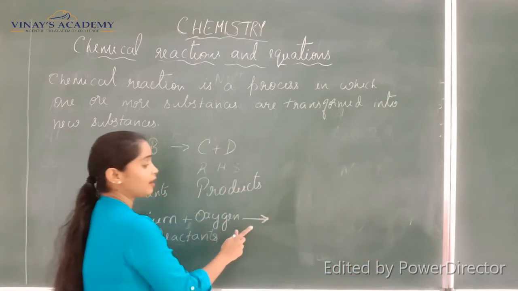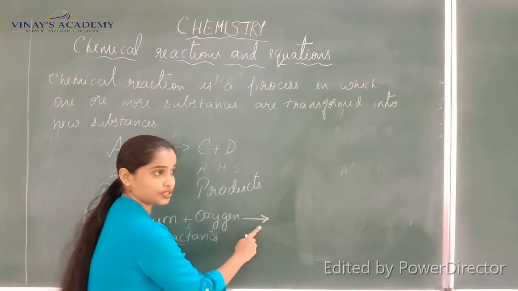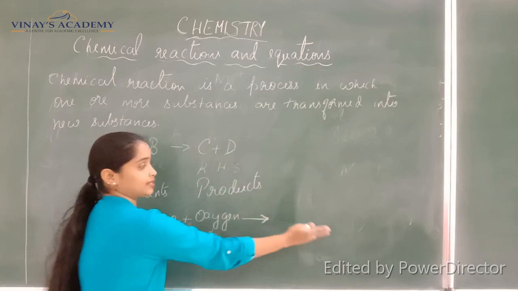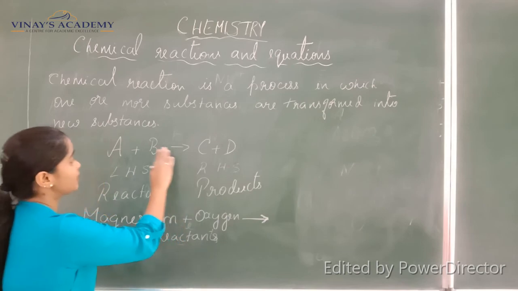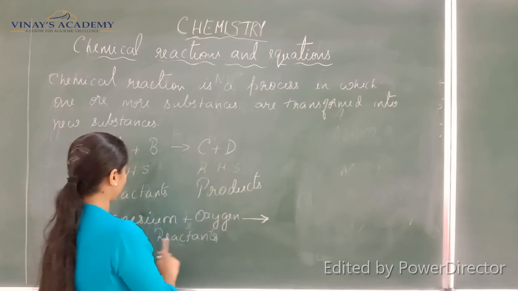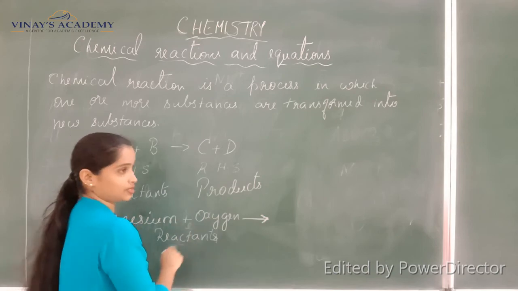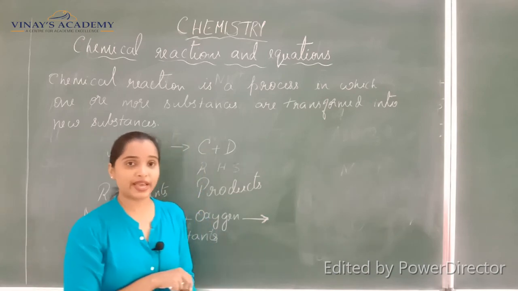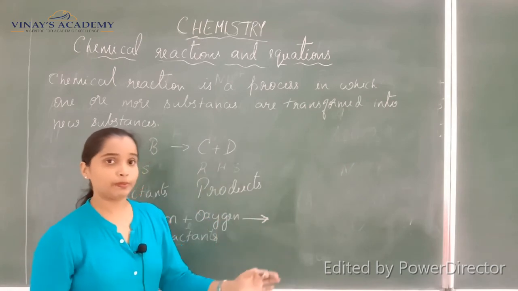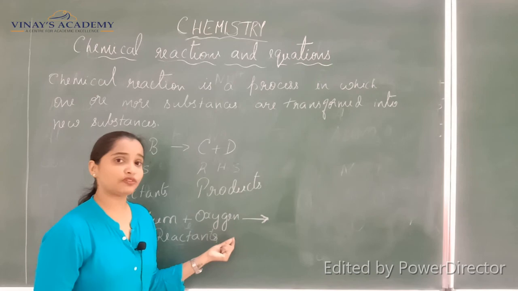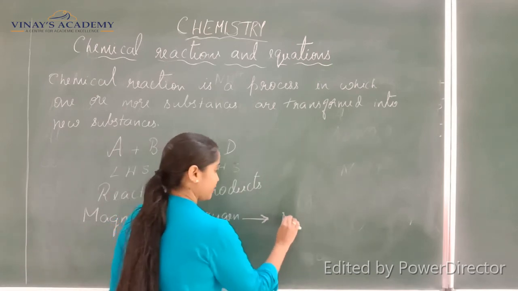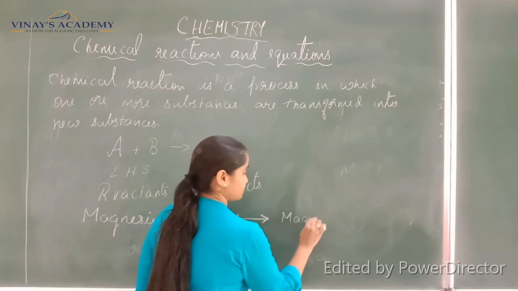So that is why an arrow mark headed towards the products is shown. The reactants and products are separated by an arrow mark. Now, as I told you, magnesium and oxygen. What happens in this reaction? The observation is, when magnesium ribbon is burnt in the presence of oxygen, the product formed is magnesium oxide. But how is it formed?